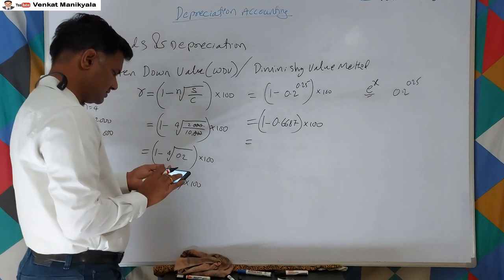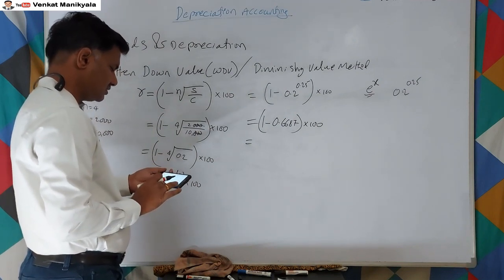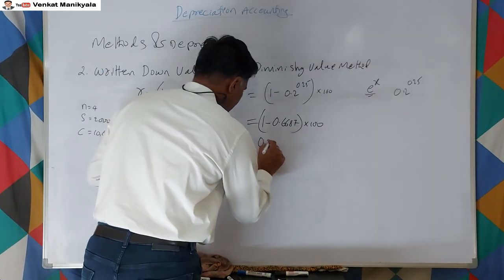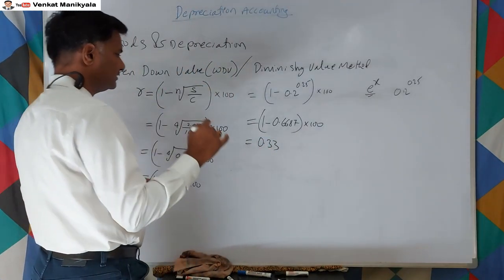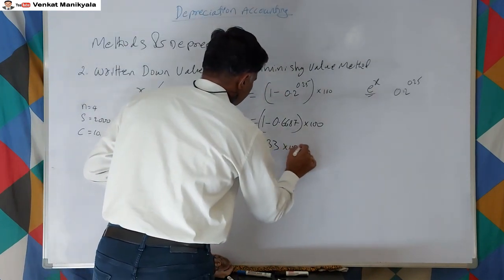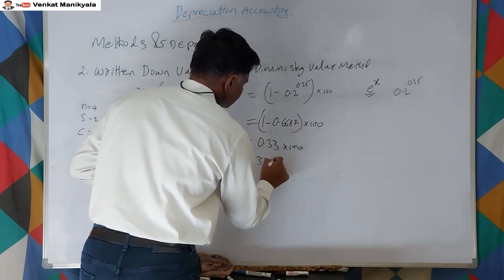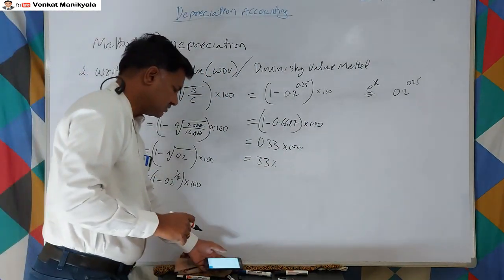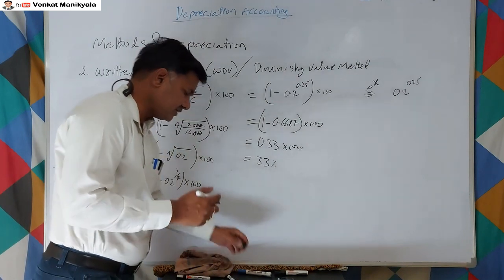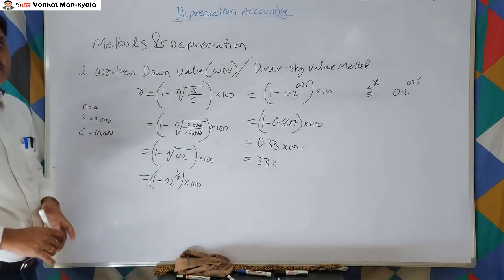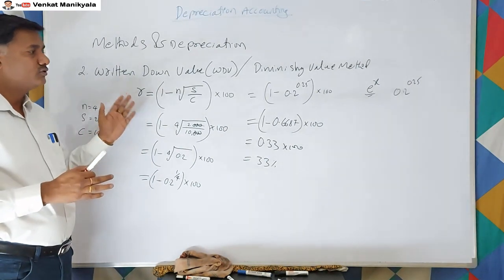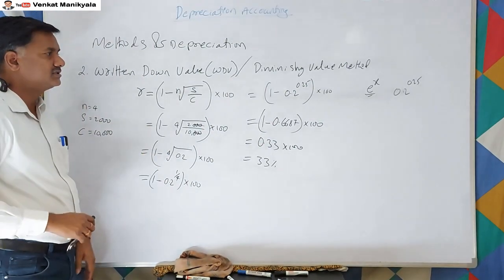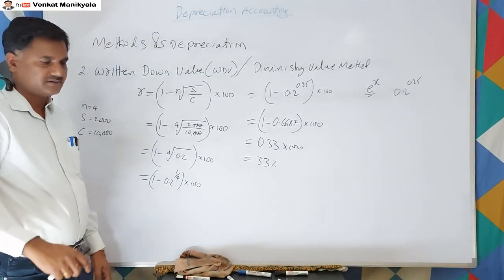So 1 minus 0.6687 is 0.33 and a certain fraction of decimals, into 100. That is nothing but 33%. So under the WDV method, the percentage is 33%. Previously, under the straight line method, the percentage was 20%. That is the difference between the written down value method and the straight line method.